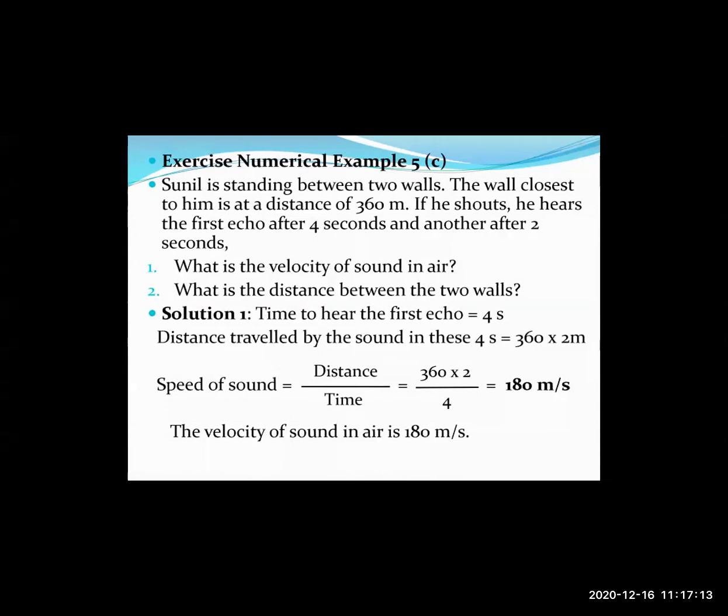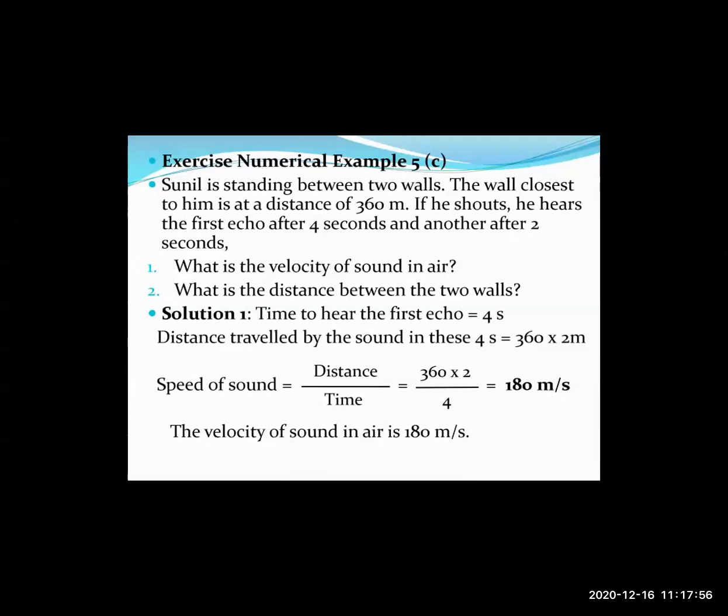Now we know the distance of the first wall from Sunil is 360 meters. We need to calculate the distance of the second wall from Sunil, and then you can just add up the two values. Let us look into the first solution. Time to hear the first echo is 4 seconds. Distance traveled by the sound in these 4 seconds equals 360 into 2 meters. Now, why have we taken it twice? Because the wall is at a distance of 360 meters, and he's hearing an echo after 4 seconds, the sound wave has to travel the first 360 meters and then come back again 360 meters. So it will be twice of 360.